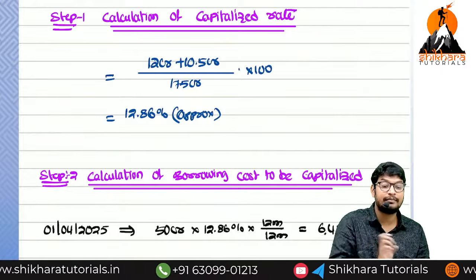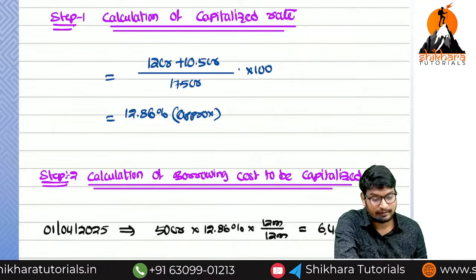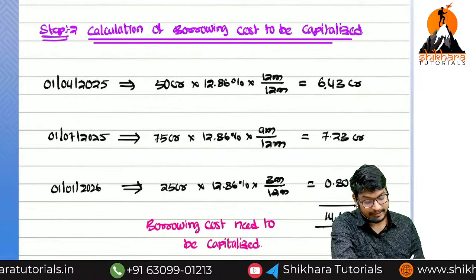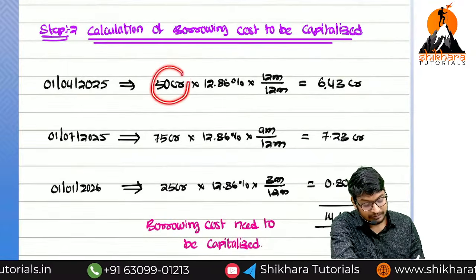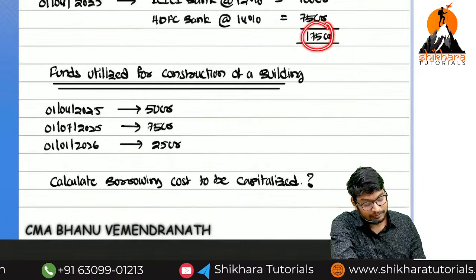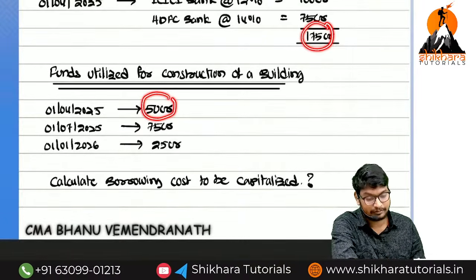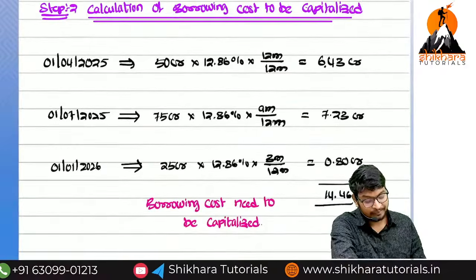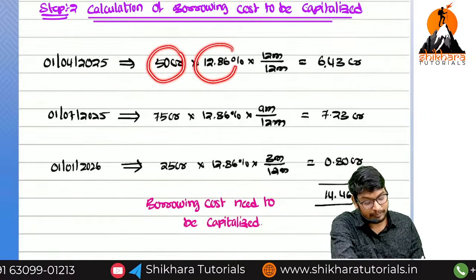Total interest divided by total amount of loan into 100. So next we have to see what is the date of utilization. 12 months. So 50 crores. How much amount we have utilized? So total in that 175 crores, we have utilized only how much? 50 crores. So for that reason, see here, 50 crores into 12.86%.